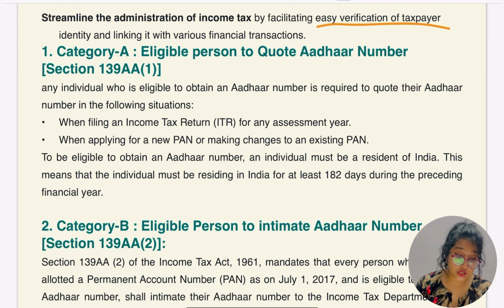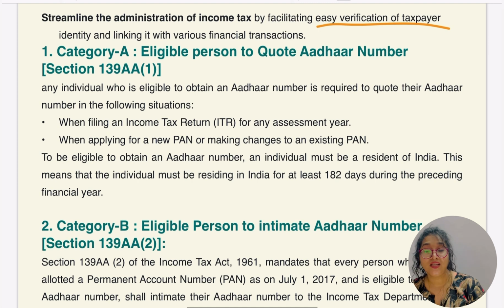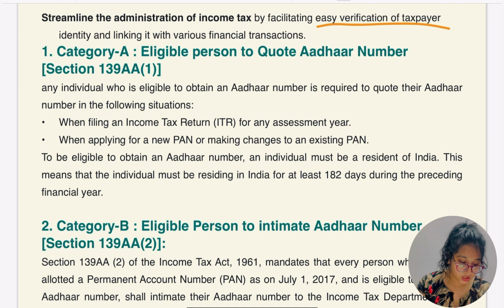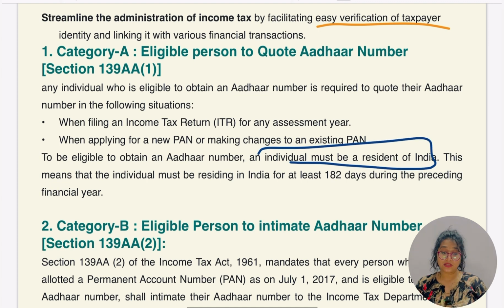When applying for a new PAN or making a change in the existing PAN, even then we need the Aadhaar number, as Aadhaar and PAN are interlinked, right? We know this. We have to interlink a PAN number and Aadhaar number. To be eligible to obtain Aadhaar number, an individual must be a resident in India. This means that the individual must be residing in India for at least 182 days. If a person is residing in India for 182 days or more, in that case they would be a resident in India for the preceding previous year.